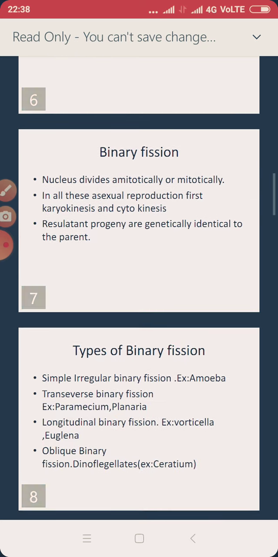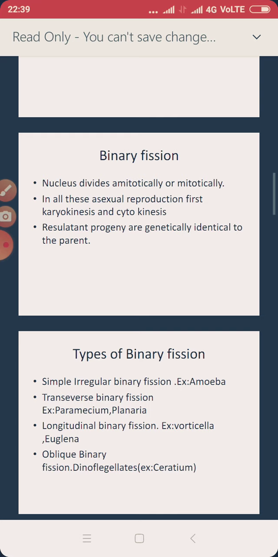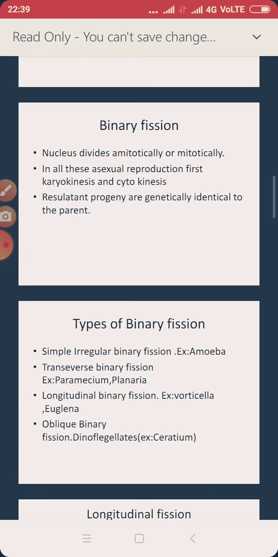Okay, so now let's go one by one. Number one, binary fission. When we study the characteristics of binary fission, we should say that the nucleus divides amitotically or mitotically. So now, when we talk about amitotic type of division.